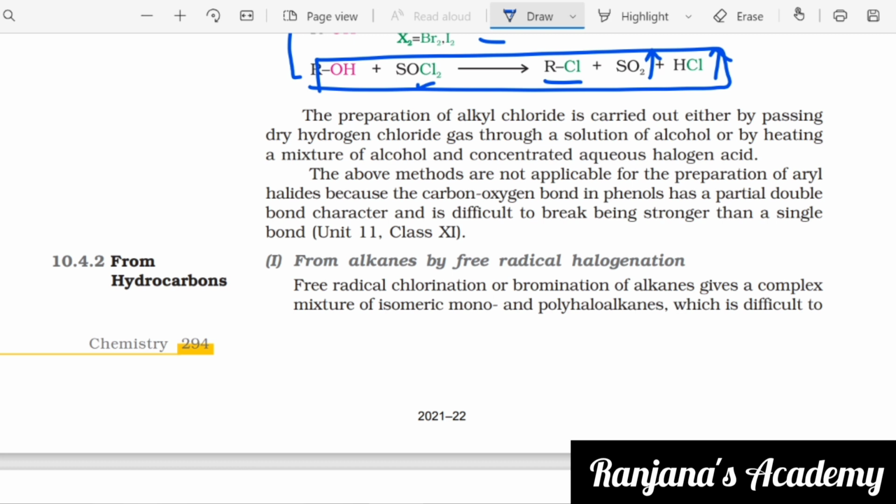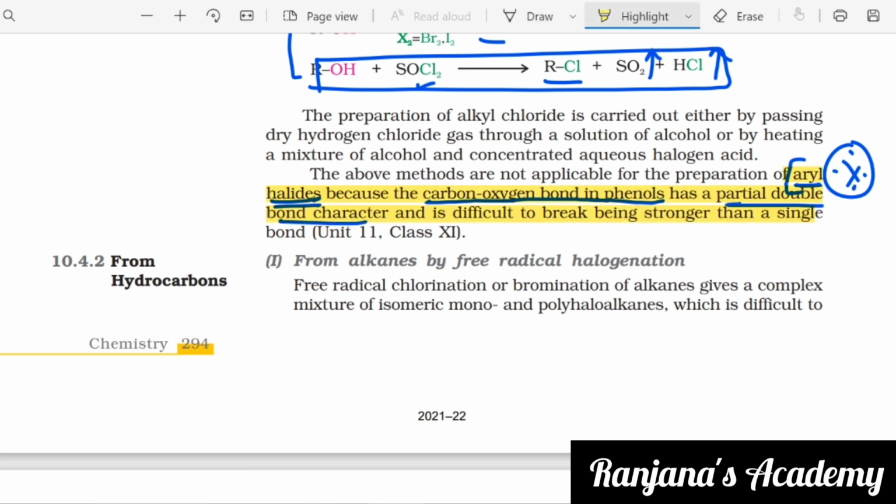The above methods are not applicable for the preparation of aryl halides because the carbon-oxygen bond in phenols has a partial double bond character. Why is it not applicable for aryl halides? Very important. Because the carbon-oxygen bond in phenols has a partial double bond character. This is important and is difficult to break, being stronger than a single bond.